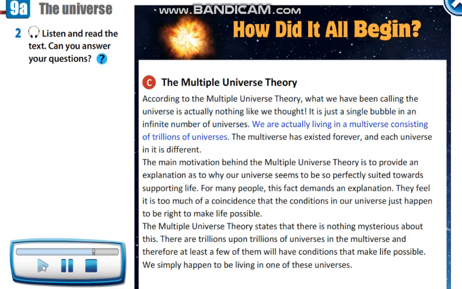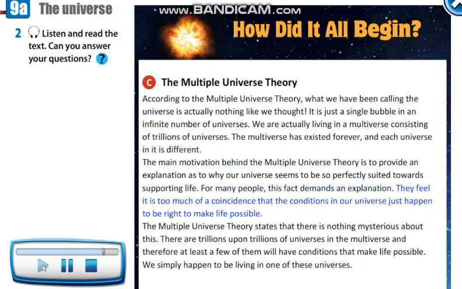We are actually living in a multiverse consisting of trillions of universes. The multiverse has existed forever, and each universe in it is different. The main motivation behind the Multiple Universe Theory is to provide an explanation as to why our universe seems to be so perfectly suited towards supporting life. For many people, this fact demands an explanation.